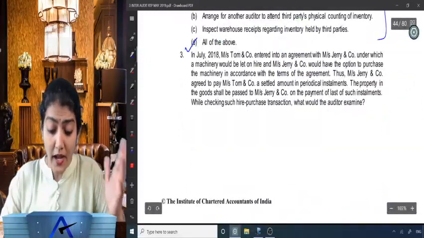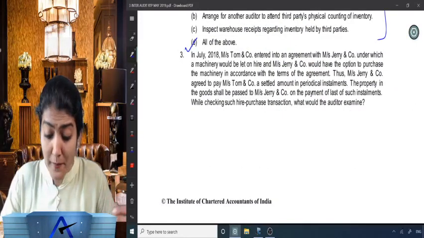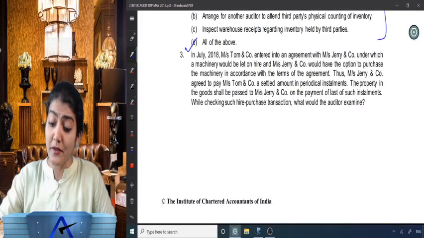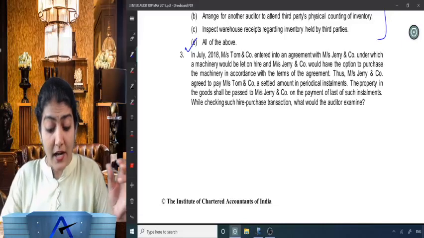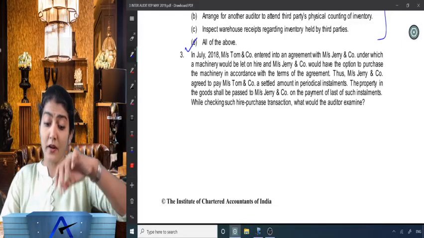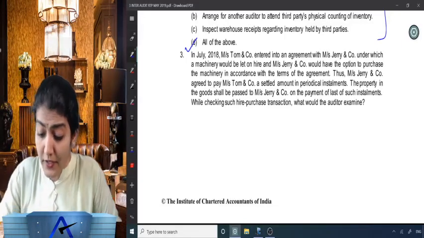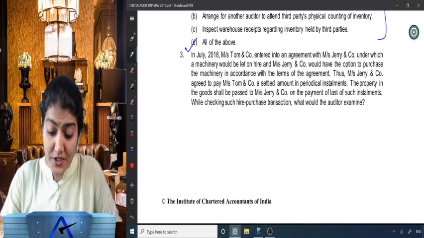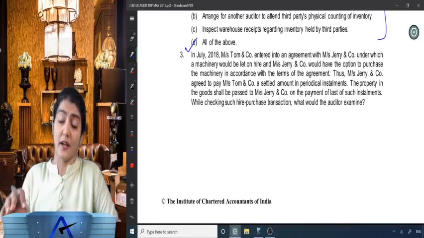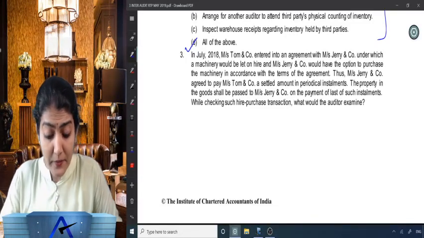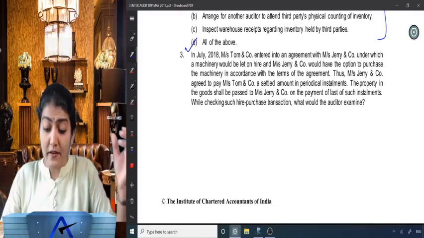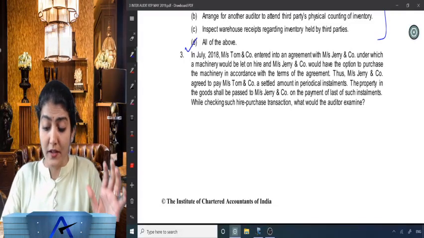Next one. In July 2018, Messrs. Tom and Company entered into an agreement with Messrs. Jerry and Company, under which a machinery would be let on hire and Jerry and Company would have the option to purchase the machinery in accordance with the terms of the agreement. Thus, Jerry and Company agreed to pay Tom and Company a settled amount in periodic installments.